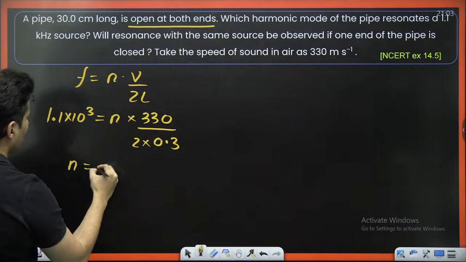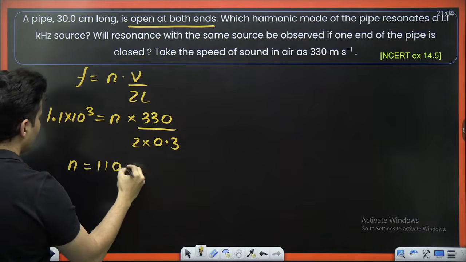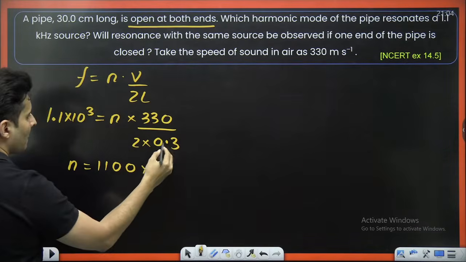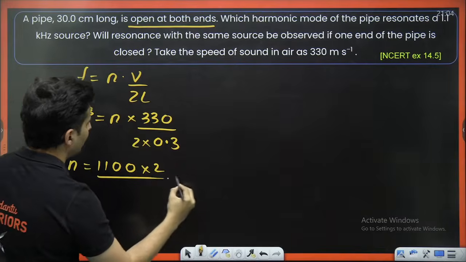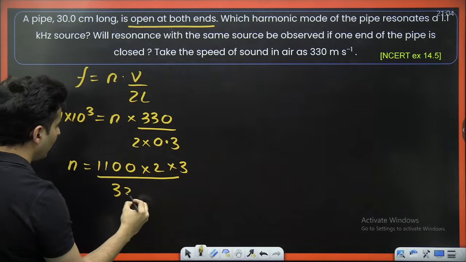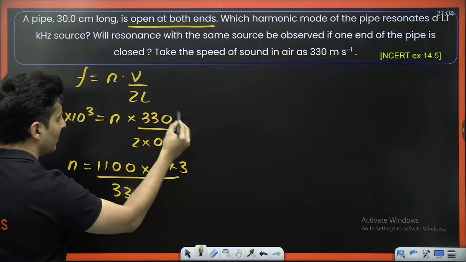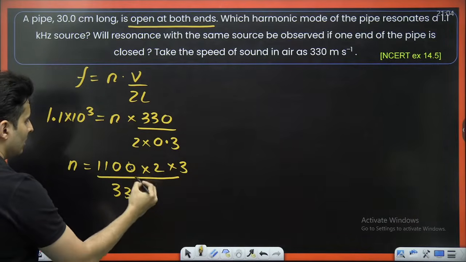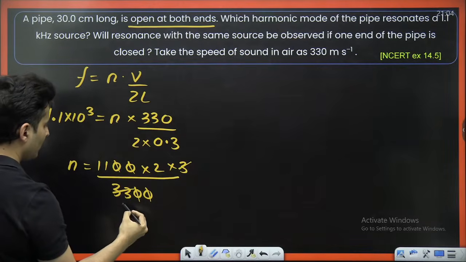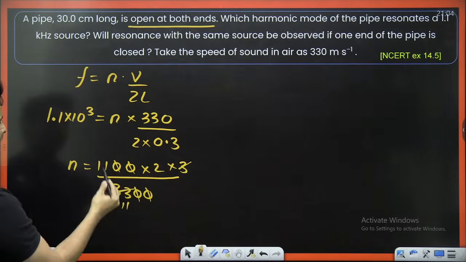So N will be 1100 into 2. I will write this as 3 and this as 3300. I shift the decimal here, I add a 0. This 0, this 0 gone, this 0, this 0 gone. This 3 goes with this 33, 11 times.